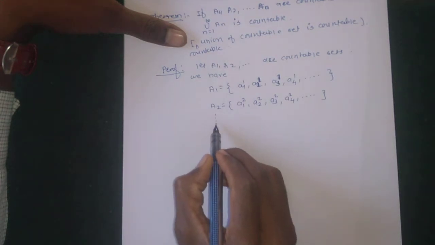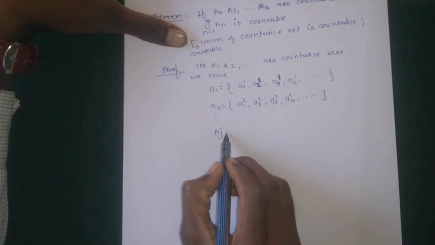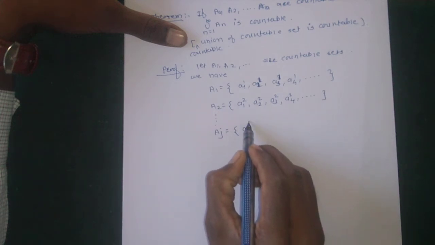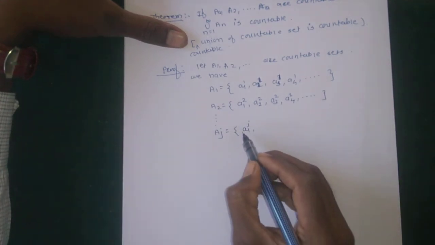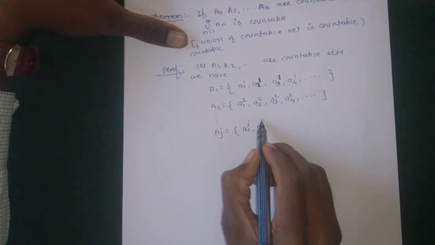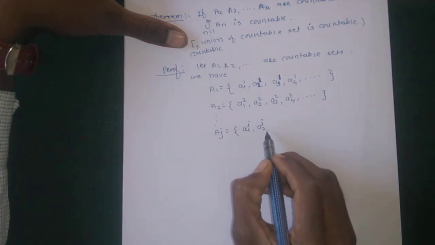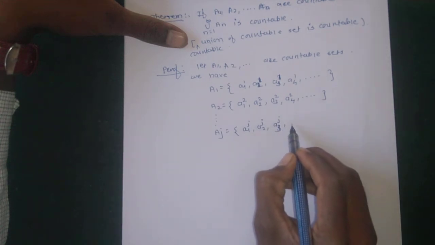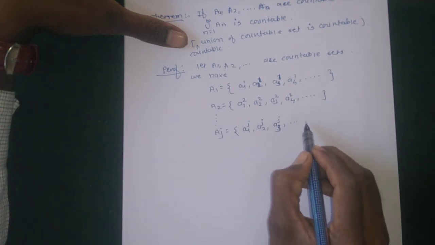And here the set Aj is of the form: this is the first element of the Aj set, then this is the second element of the Aj set, and so on, this is the third element of Aj, and so on.